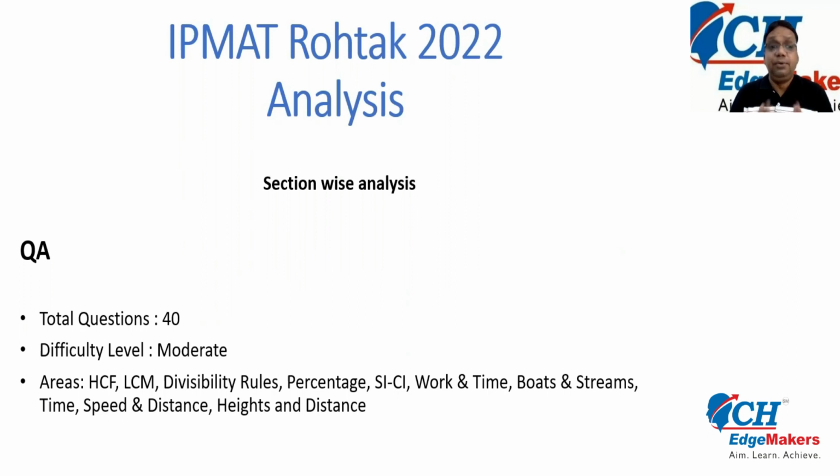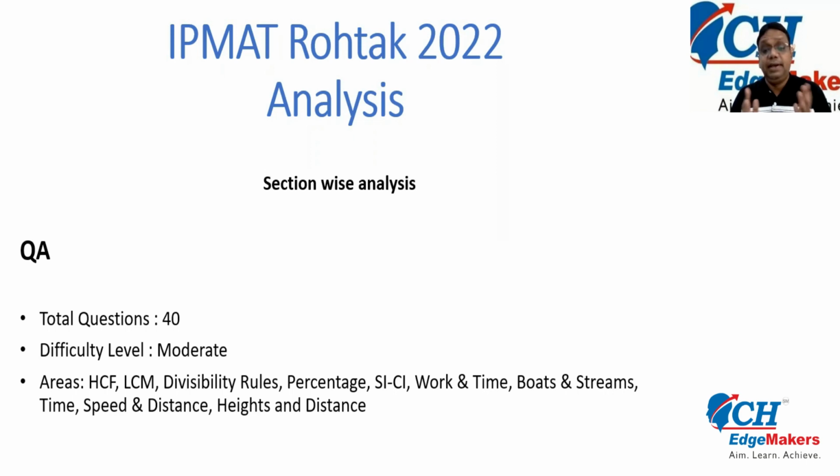If we talk about quantitative ability, the overall difficulty level of the section was moderate. The questions were neither very tough; a few were easy and a few were of moderate difficulty level, but they were on the same pattern as expected, nothing surprised. Questions in number theory were based on divisibility rule, HCF and LCM.